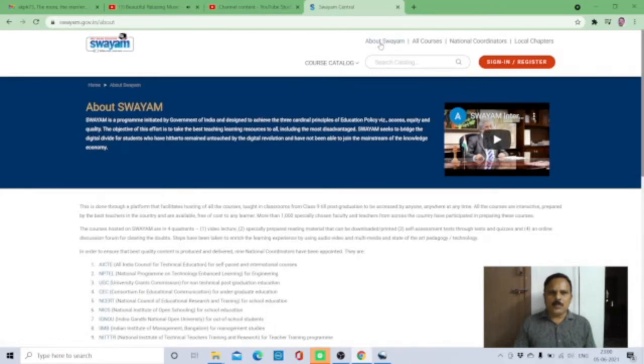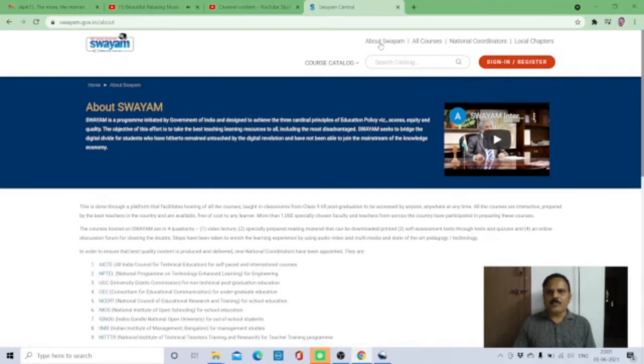SWAYAM is a program initiated by the Government of India and designed to achieve the three cardinal principles of education policy: access, equity, and quality. The objective of this effort is to take the best teaching learning resources to all, including the most disadvantaged. SWAYAM seeks to bridge the digital divide for students who have hitherto remained untouched by the digital revolution and have not been able to join the mainstream of the knowledge economy.